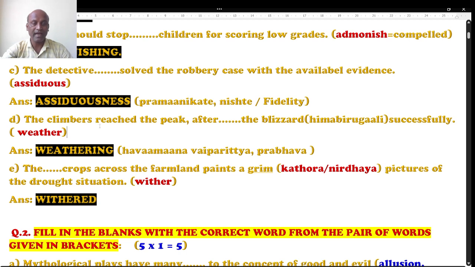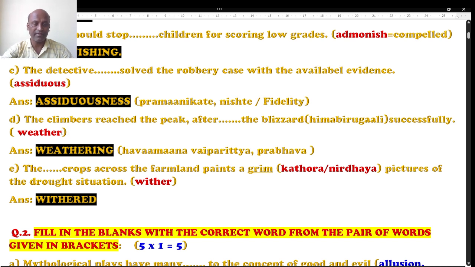Question number D. The climbers reached the peak. I mean, there are some mountain climbers. They reached the peak after dash the blizzard successfully. Blizzard is what we call hima birugadi, like an ice storm, right? Here the clue given is weather. Read the sentence once again.